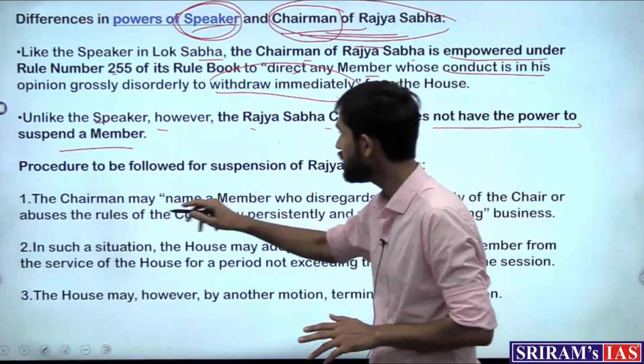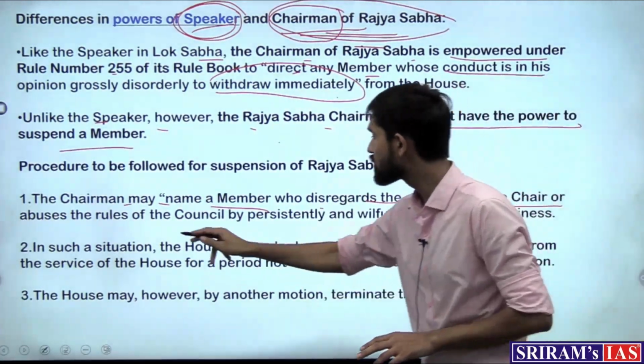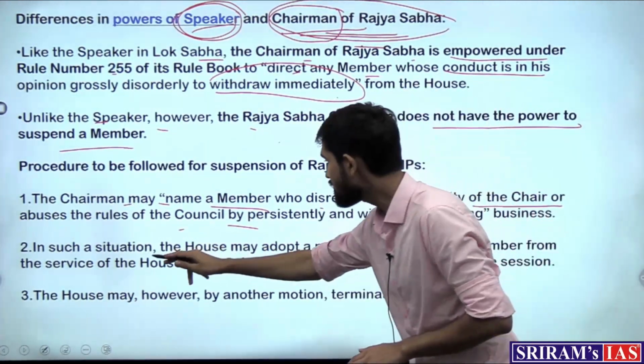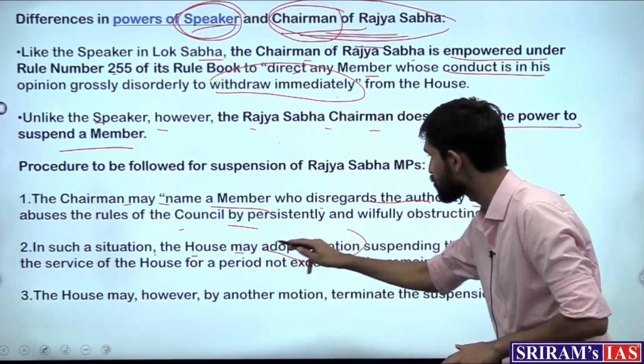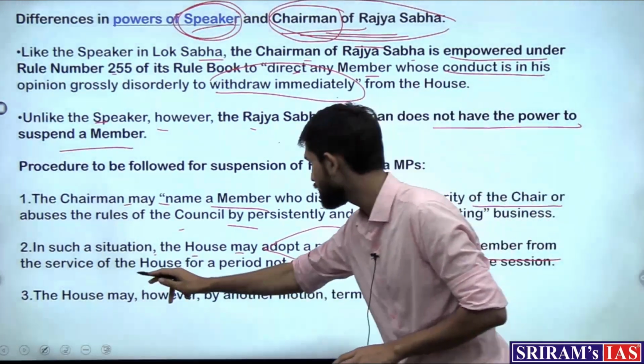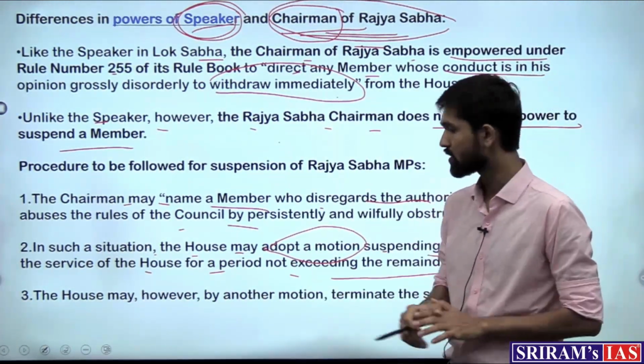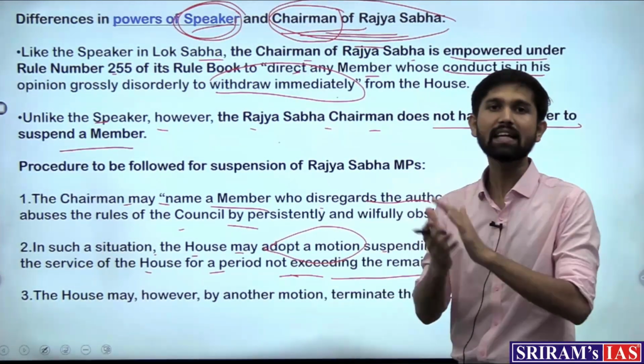So what is the procedure? The chairman may name a member who disregards the authority and abuses the rule of the council, and in such a situation the house may adopt a motion. So a motion needs to be adopted suspending the member from the service of the house for a period not exceeding the remainder of the session, right? This we saw. And what about bringing the member back?